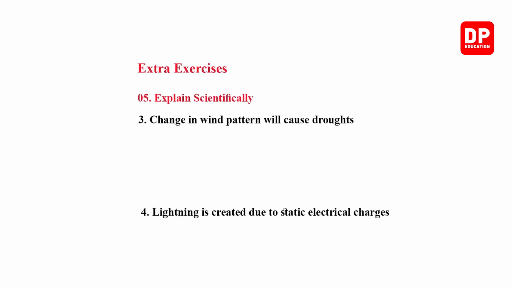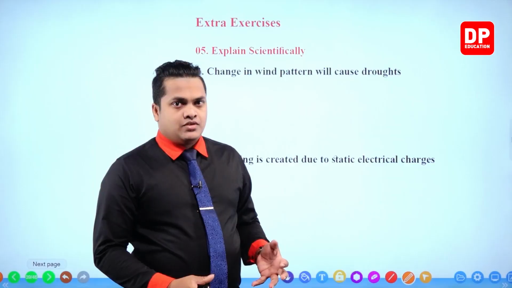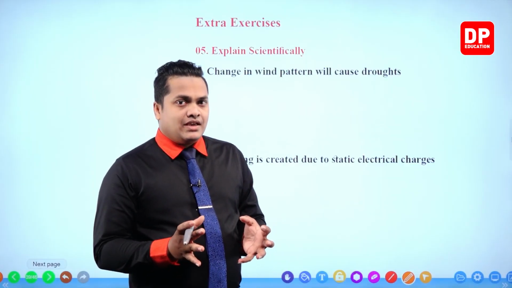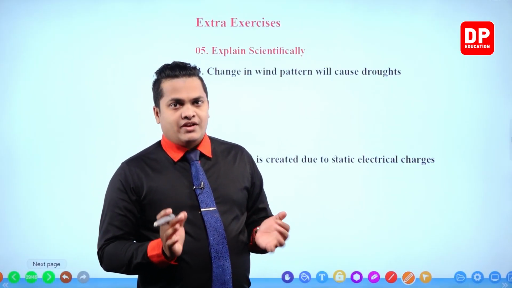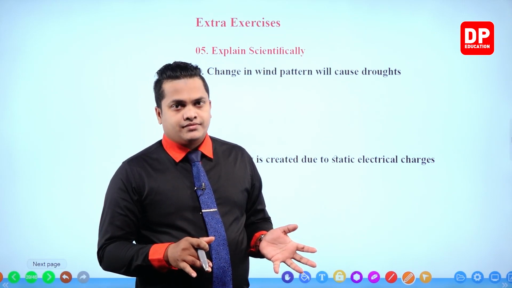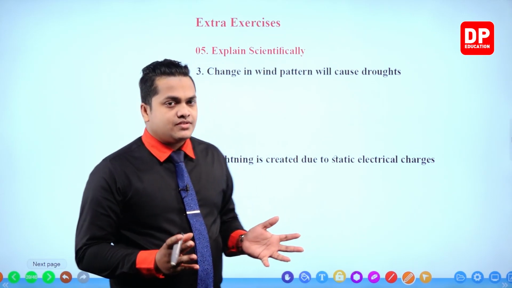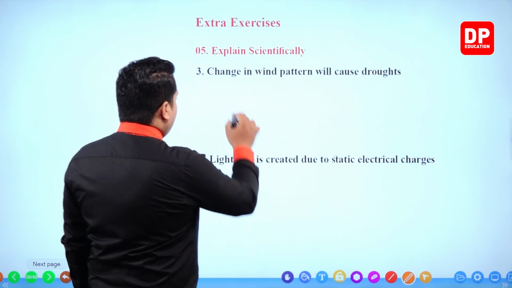Change in wind pattern will cause droughts. Change in wind pattern will definitely change the rainfall pattern. So sometimes it will reduce the amount of rainfall, creating a drought. So that's the main reason. So we can write the answer.